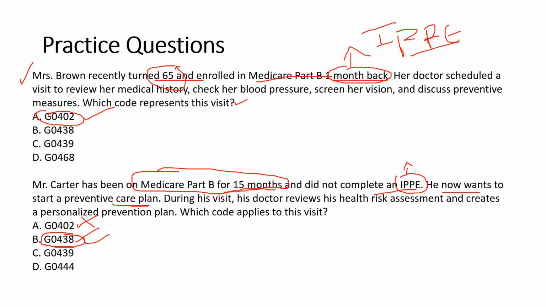And remember, we bill it only once in the patient's lifetime. It's a limited code. G0438 we will bill after 12 months of enrollment to Medicare plan. So the correct answer for this particular scenario is option B, G0438.